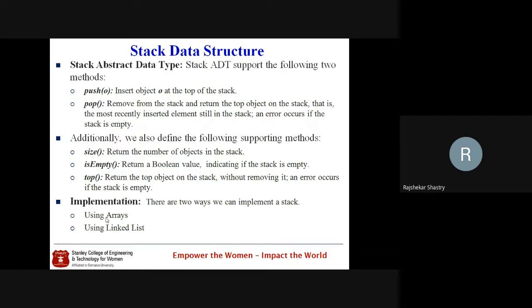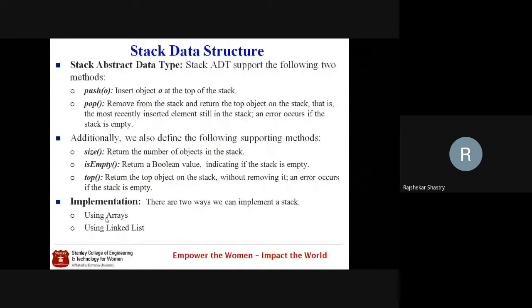We are naming the side from which we perform all the operations as the top. Push O is pushing the object O at the top of the stack, and pop is removing the object from the top of the stack. These are the two commonly performed operations, the main operations of the stack.